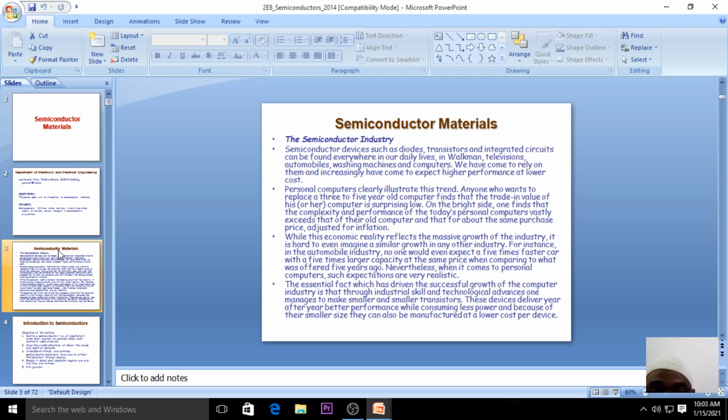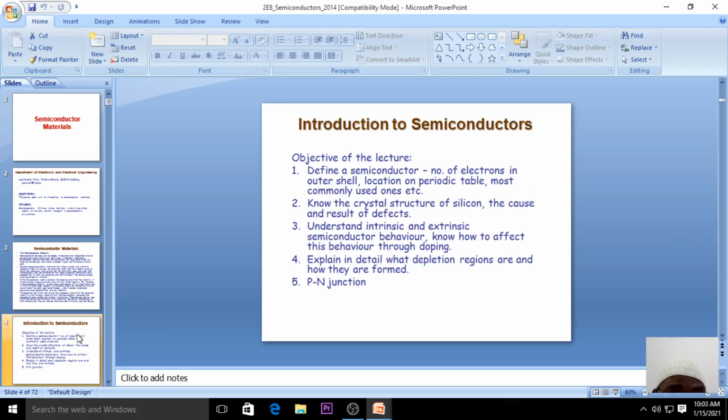Semiconductor devices are used in televisions, automobiles, washing machines and computers. So now you got an idea why we need to study the semiconducting material. We start our topic with the introduction to the semiconductor.